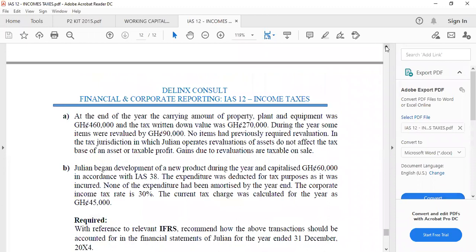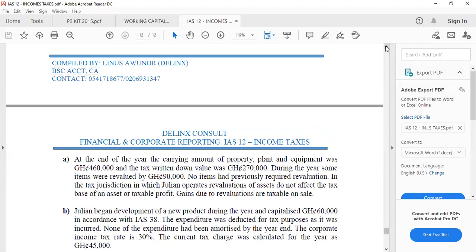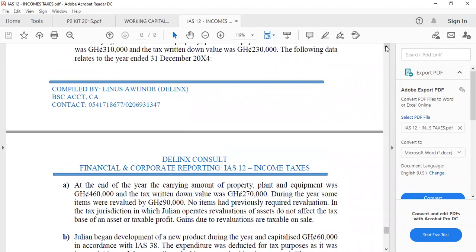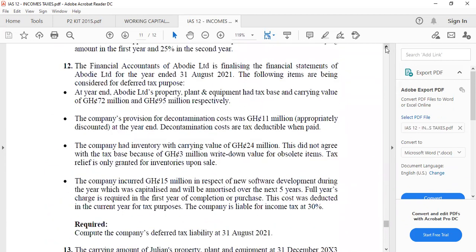The financial accountant of Abodi Limited is finalizing the financial statements for the year ended 31st August 2021. The following items are being considered for deferred tax purposes. 1. At year end, property, plant and equipment had tax base and carrying value of 72 million and 95 million respectively. 2.